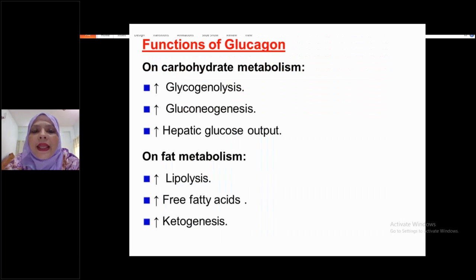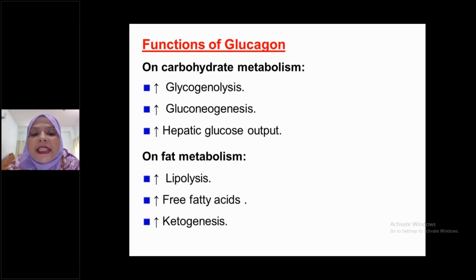Glucagon, like insulin, is a polypeptide hormone. Already I mentioned, like insulin, it is a protein hormone, and glucagon is also synthesized from pre-pro-glucagon, then pro-glucagon, then glucagon, the same way as insulin. But its function is always counter to insulin, meaning anti-insulin action.